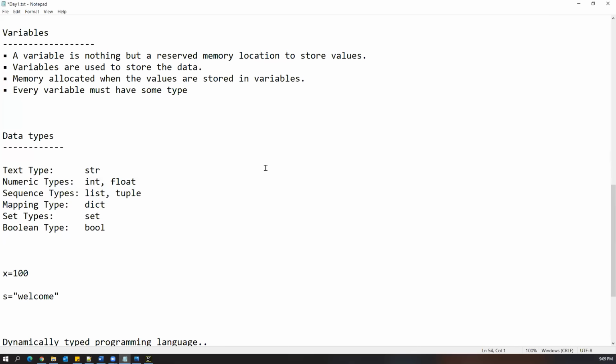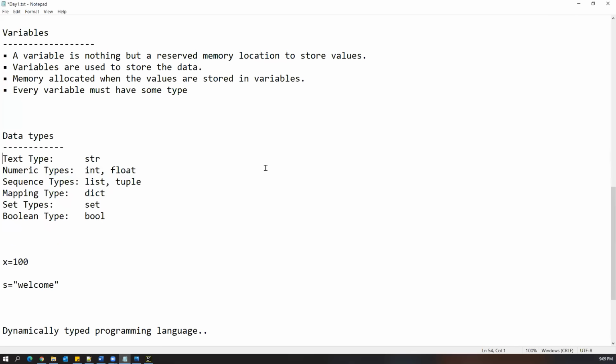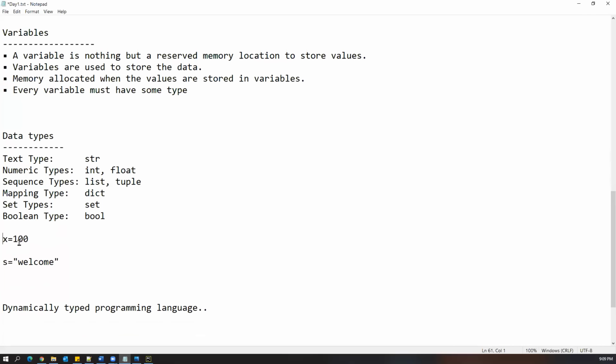But remember, like other programming languages, Python also has data types. But it is not mandatory to specify the data type in front of the variable. Not required, because dynamically Python will automatically assign the particular data type to that variable based on the value we provided. Okay, that's one very good feature which we have in Python.